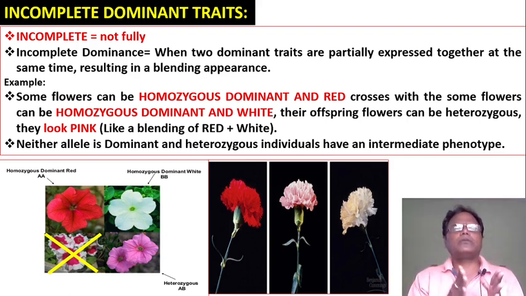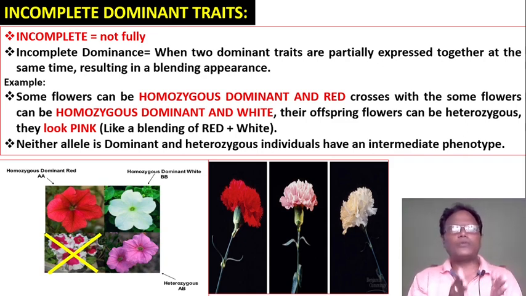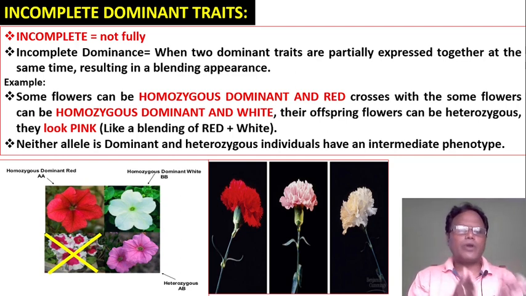Such offspring are obtained in incomplete dominance. Neither allele is dominant, and heterozygous individuals have an intermediate phenotype. Look at the picture. Homozygous dominant red, capital AA, crossed with homozygous dominant white, capital BB, gives the heterozygous AB, that means pink color flowers.